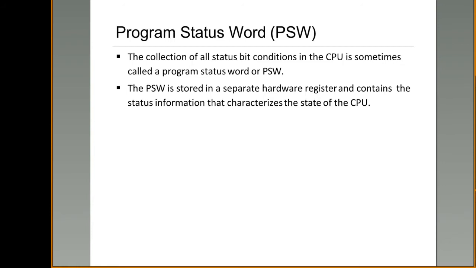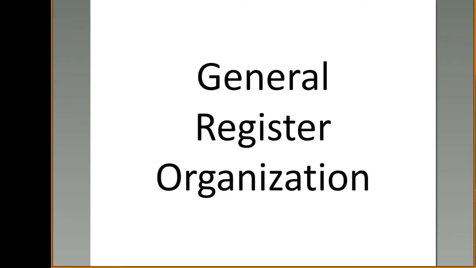Okay. Today we'll see the second part, that is CPU organization. Second part of your second unit, that is general CPU organization. In this case, we'll see general register organization first, and after that we'll discuss different instruction formats, and we'll see the status bit. These are the topics we are going to discuss today: instruction formats, addressing modes, general register organization, and program control instruction. First, we'll see general register organization.